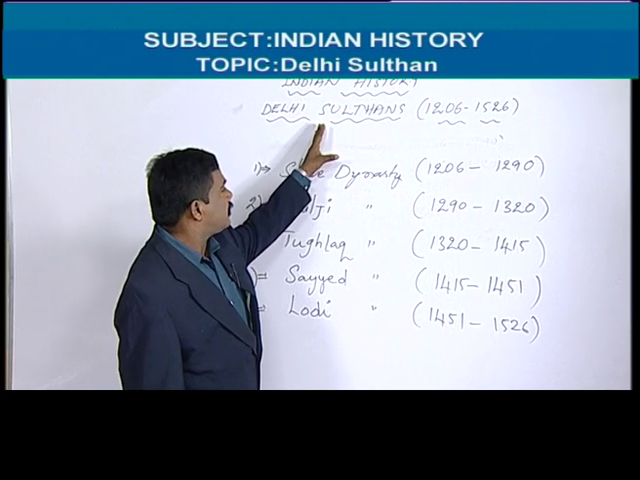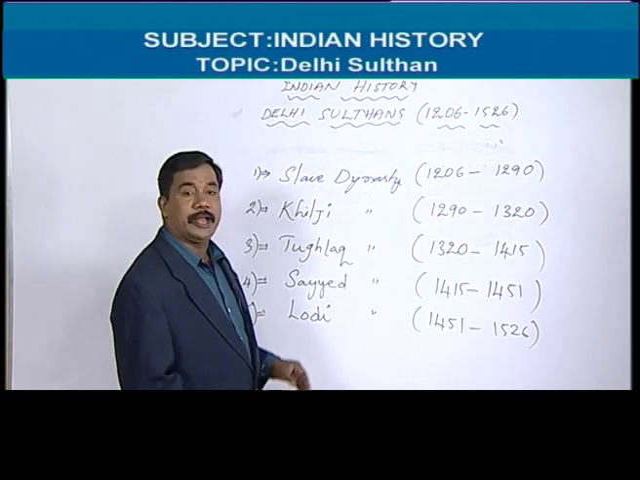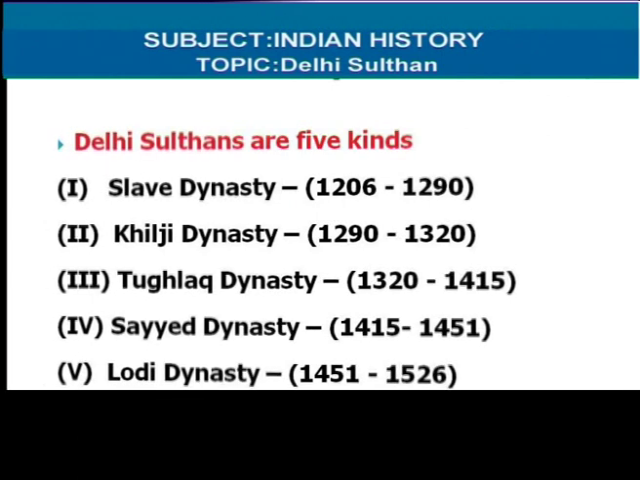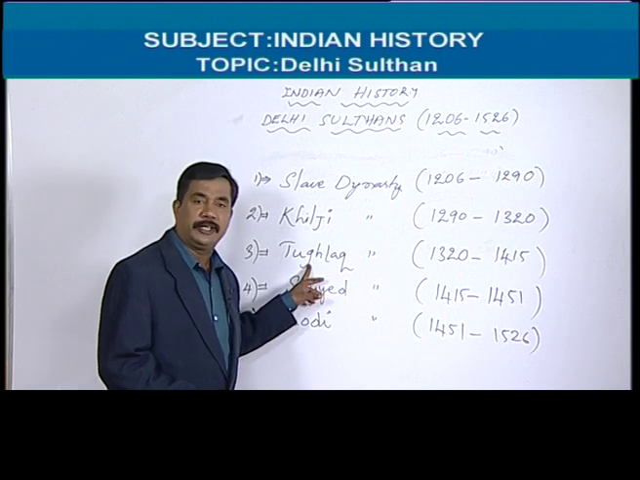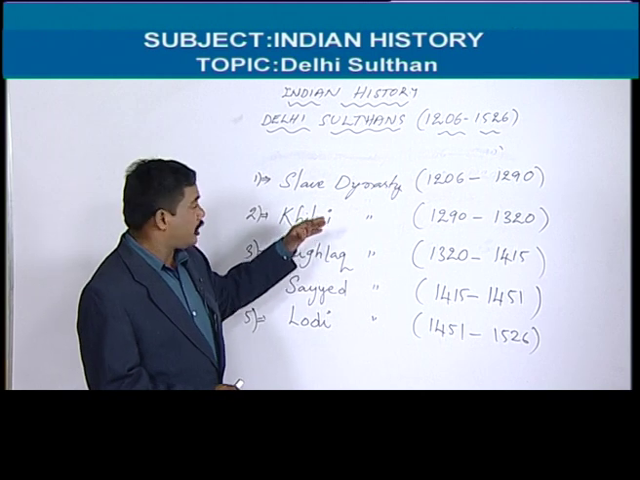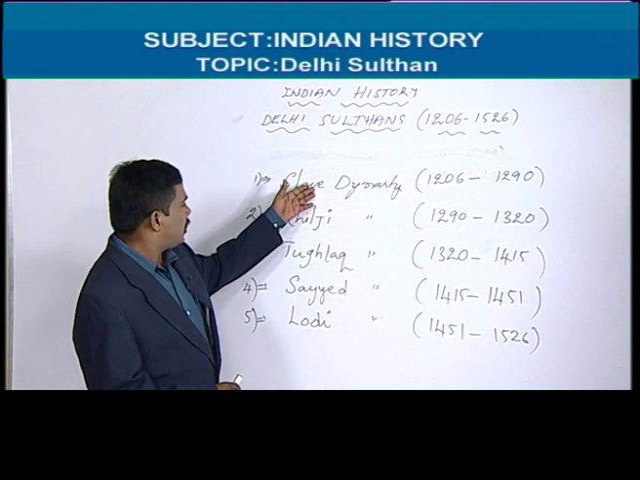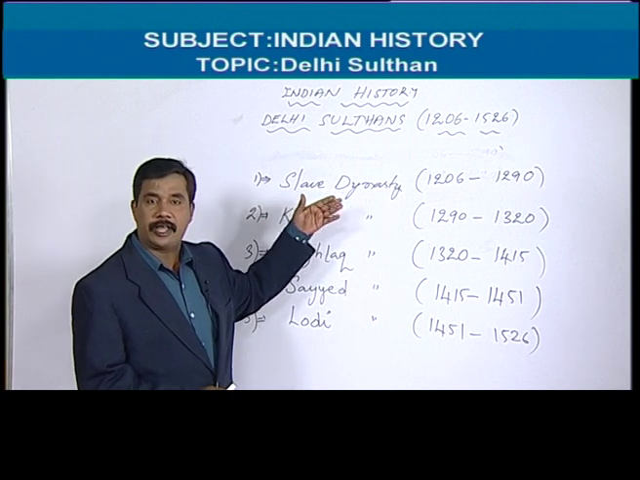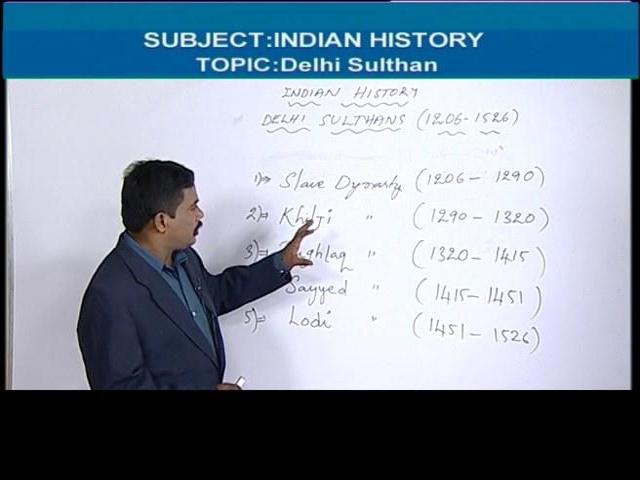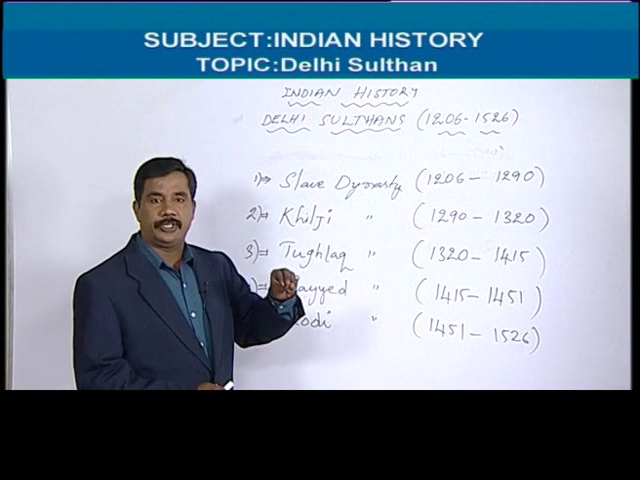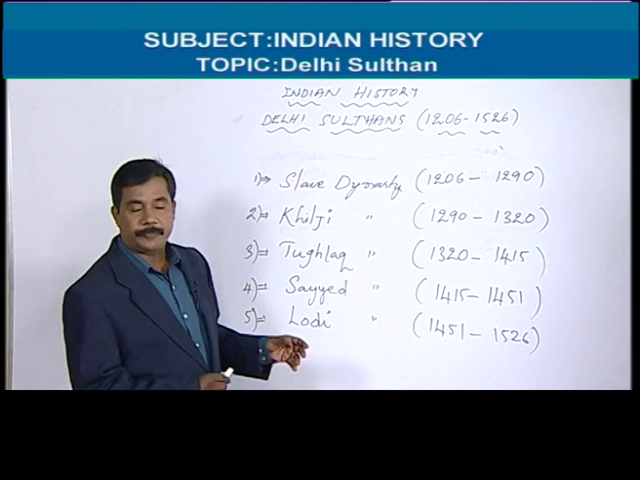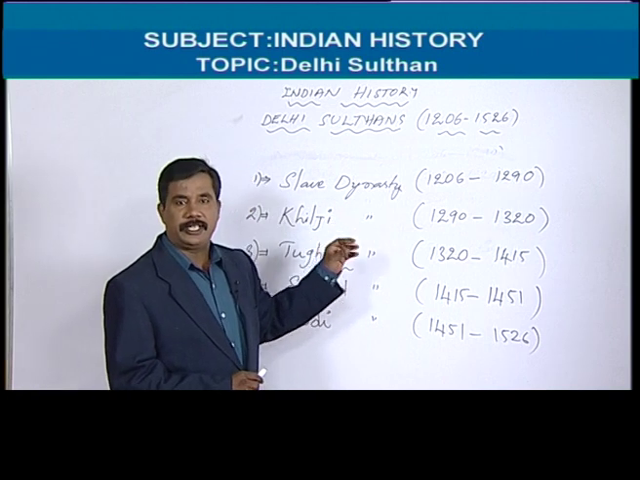Delhi Sultans basically have 5 kinds: the Slave dynasty, Khilji dynasty, Tughlaq dynasty, Sayyid dynasty, and Lodi dynasty. All are Muslims, but they came from different areas. For example, the Slaves, Khiljis and Tughlaqs came from Turkey, and there were Arabs and Afghans. But all belong to the Muslim or Islamic community. That's why it is called Delhi Sultans, and why I'm saying it is the first Muslim dynasty in India.